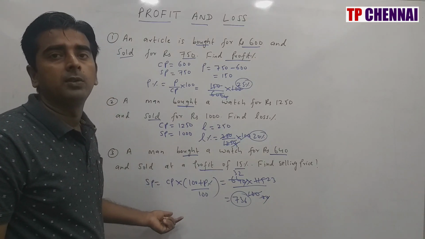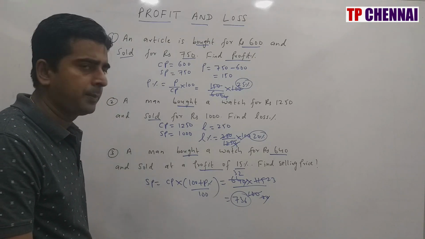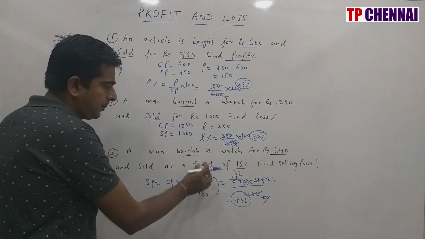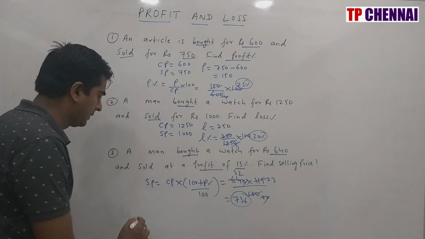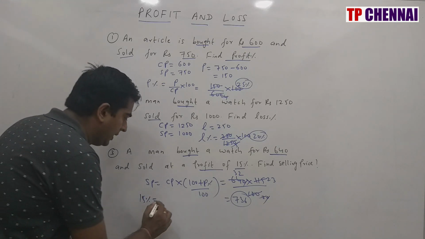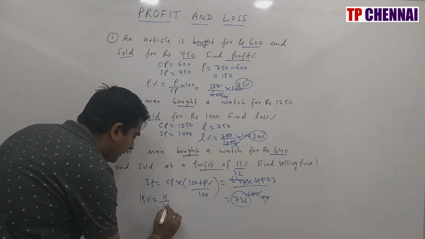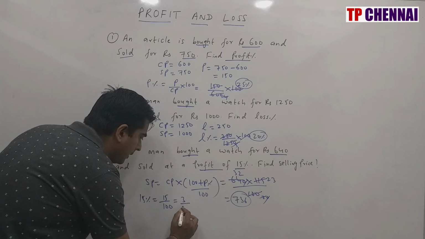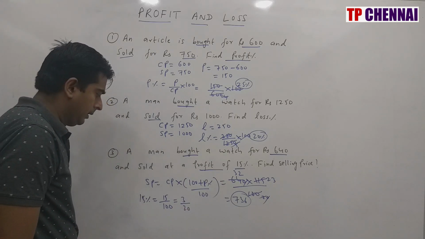But no sir, I don't want to solve this question by formula method. So another approach you will see, ratio method. So here profit percent they have given you 15%. So you convert this 15% in terms of fraction. So 15% is nothing but how much? 15 by 100, or I can say 3 by 20.